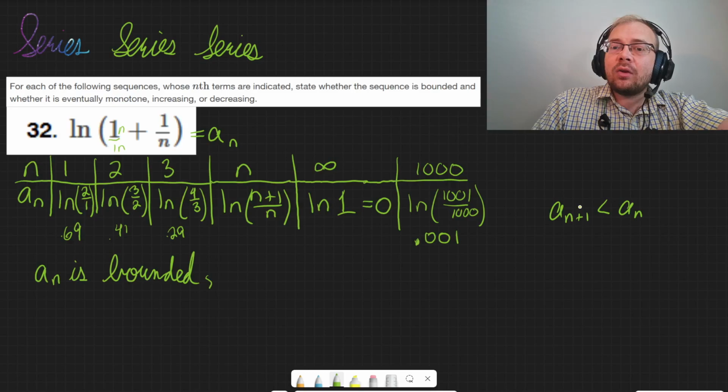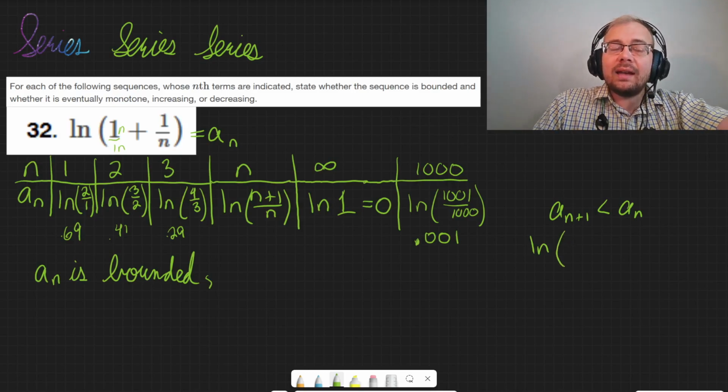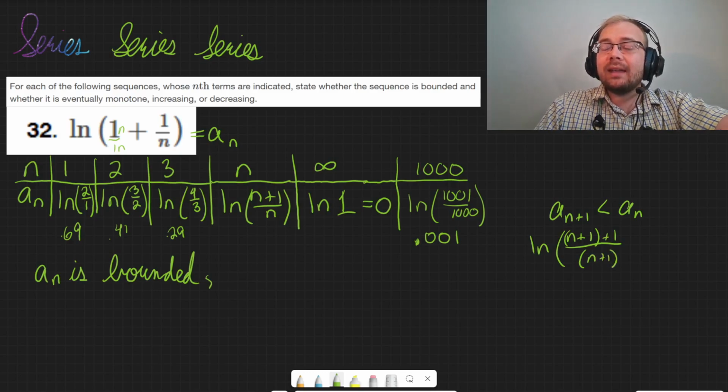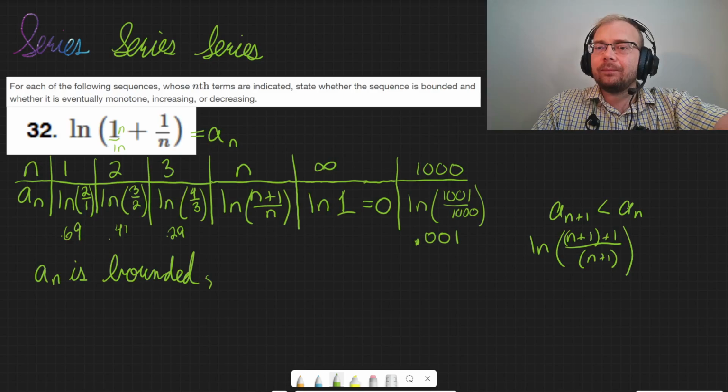And in order to prove something like that, you would say the ln of n plus 1 over n, right? So for n plus 1, it would be n plus 1 plus 1 over n plus 1. So I'm plugging in n plus 1 in the place of n. Less than ln of n plus 1 over n.